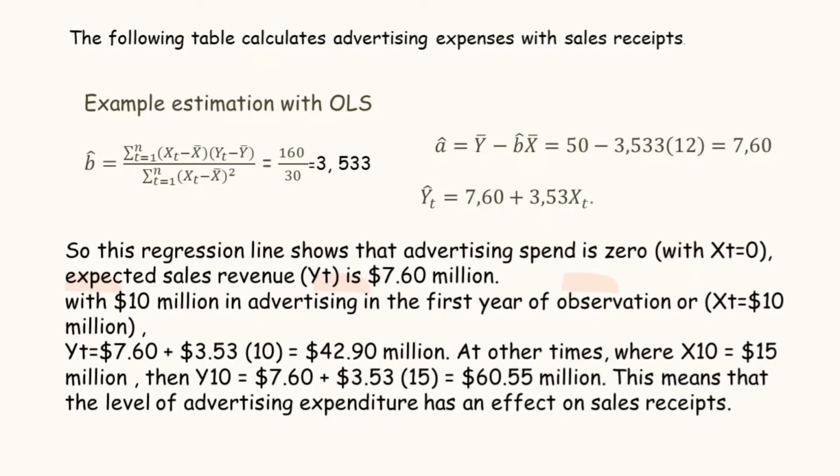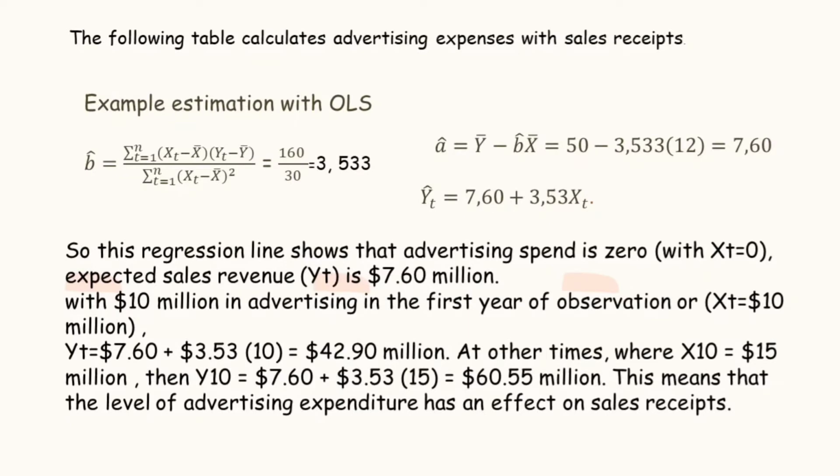So this regression line shows that with advertising spend at 0, with XT equal to 0, the expected sales revenue or YT is $7.16 million.